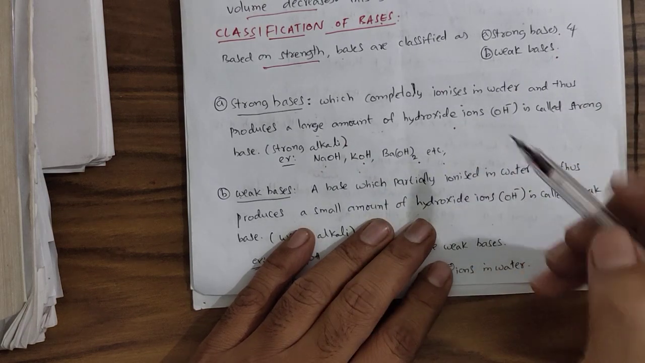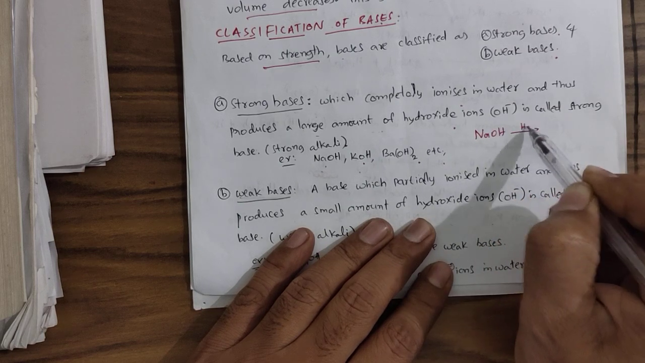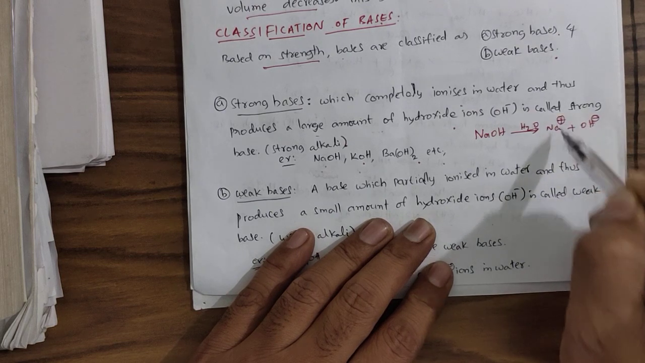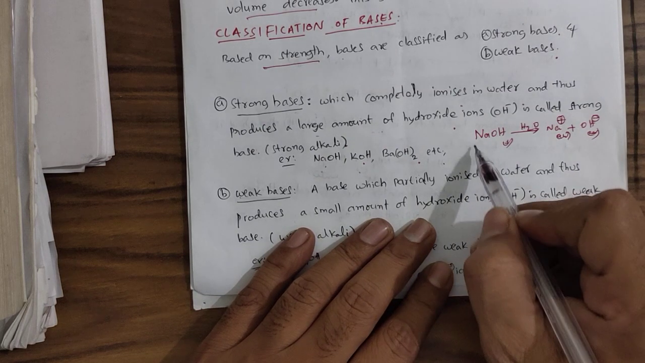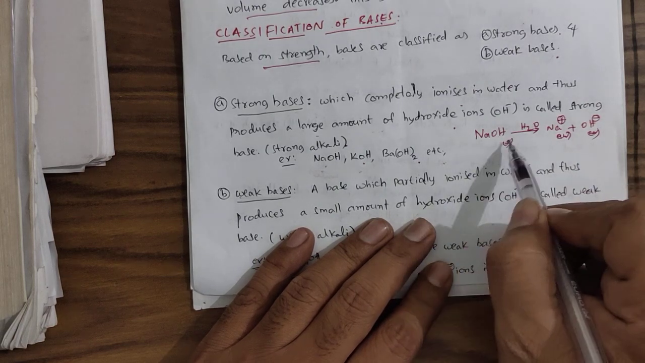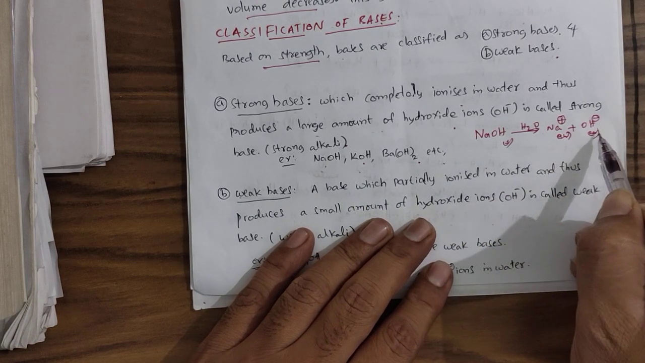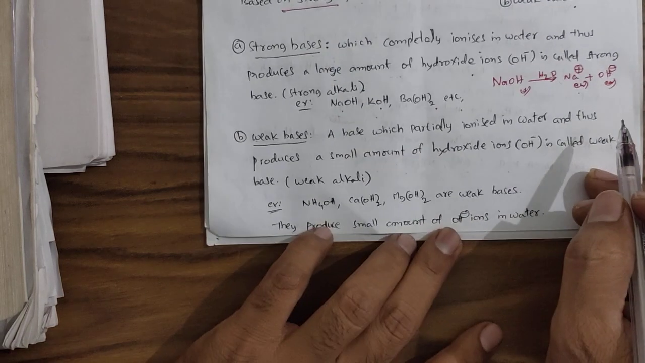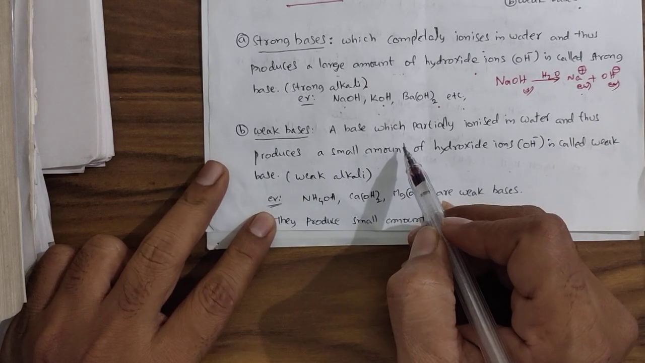So, how can you understand this? Any strong base, for example NaOH, when it is put in water, will undergo 100% ionization, complete ionization. That means if you take 1 mole of NaOH, you will get 1 mole of sodium ions and 1 mole of hydroxide ions. If you take n molecules of NaOH, you will get n sodium ions and n OH minus ions. The ionization is 100%.